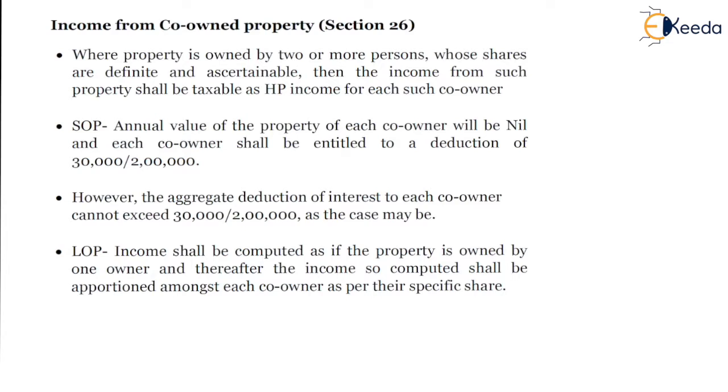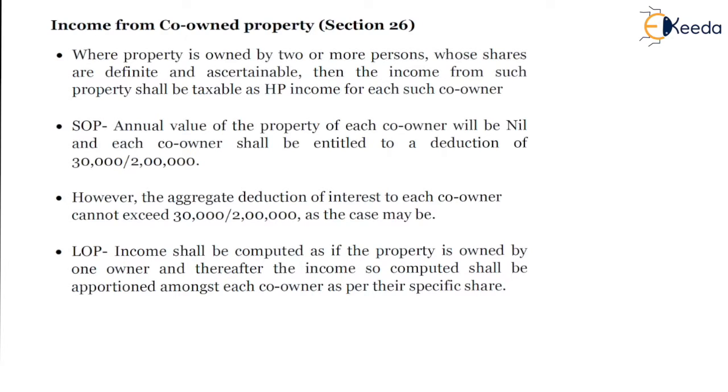Now the next concept is the co-owned property, which is defined under section 26, where the property is co-owned or there is a share in the property. Then the income and the deduction under section 24B will be apportioned based on the percentage of each co-owner.